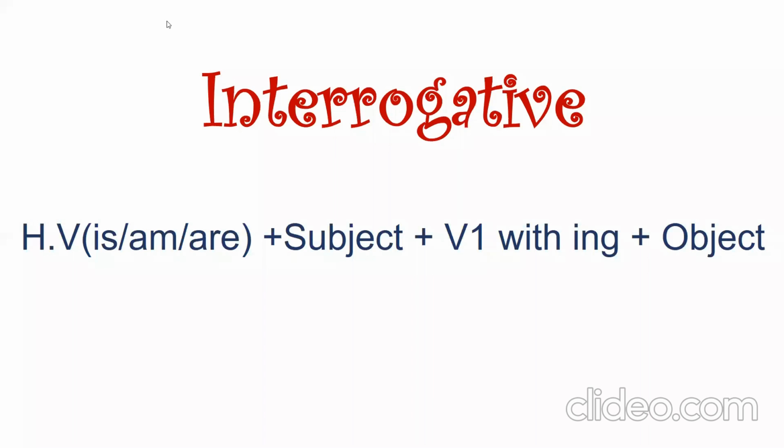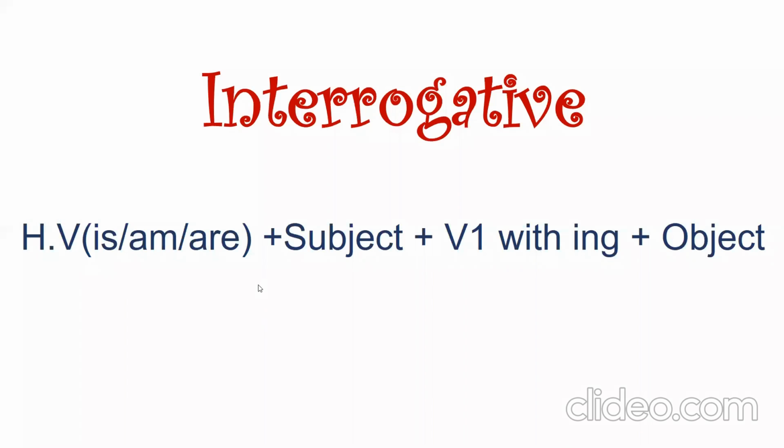Yes, it's correct. They are playing cricket. Very nice, good example. So here is the structure for interrogative sentence. Helping verb comes first in the interrogative: helping verb plus subject plus V1 with ing and object.